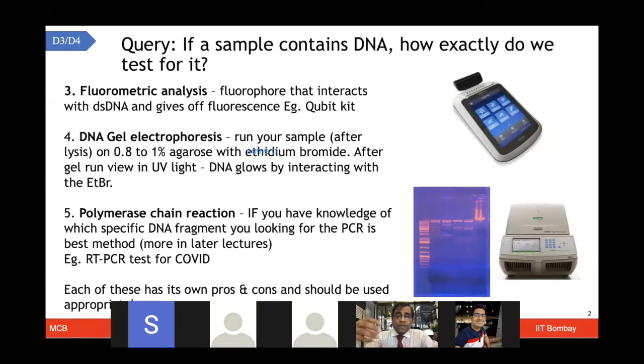Now, on top of that, if you want to amplify the DNA, then you can use a technique known as polymerase chain reaction or PCR. Now, PCR is one of the techniques which you have recently heard about. I'm sure some of you would have gone for an RT-PCR test. What you have used for RT-PCR is not exactly the same as what I'm talking about here.